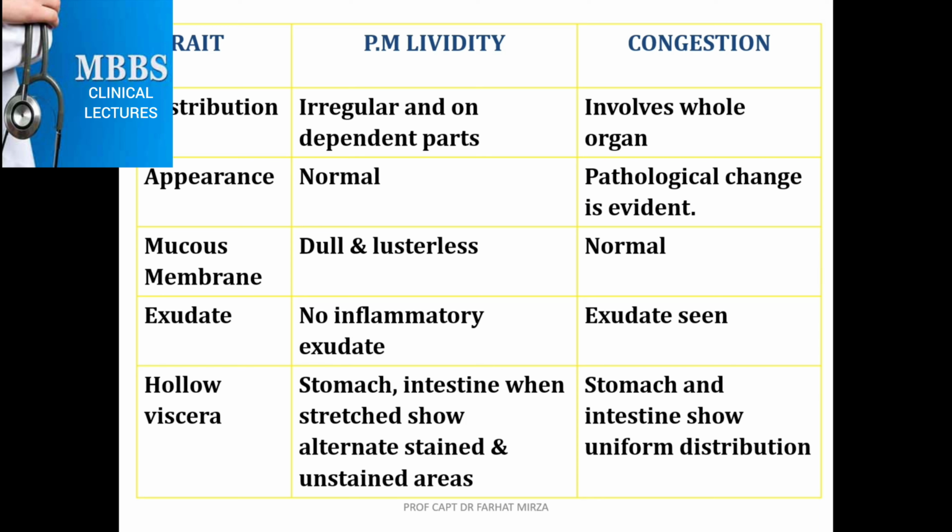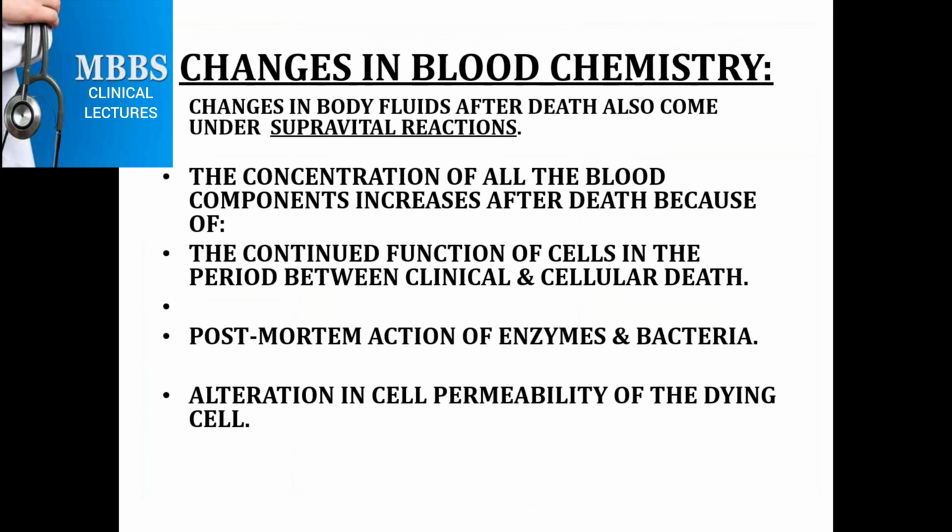In hollow viscera like the stomach and intestine, when they are stretched, they show alternate stained and unstained areas in lividity, called varices. While in congestion, the stomach and intestine show uniform distribution of discoloration.